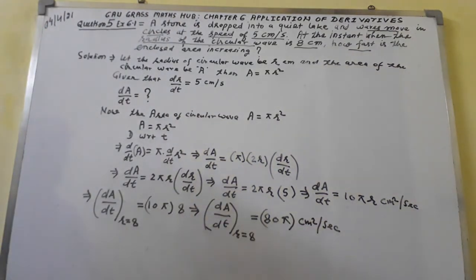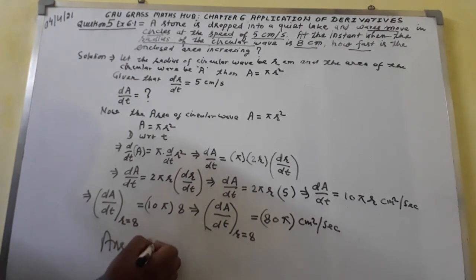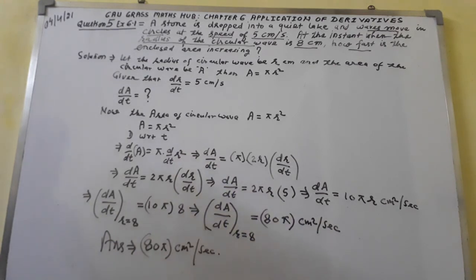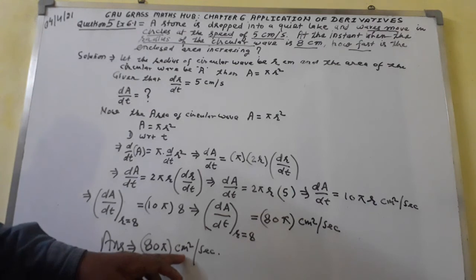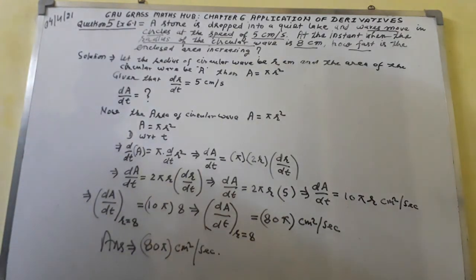The answer we have got is 80 pi centimeter square per second. This will be the correct answer.